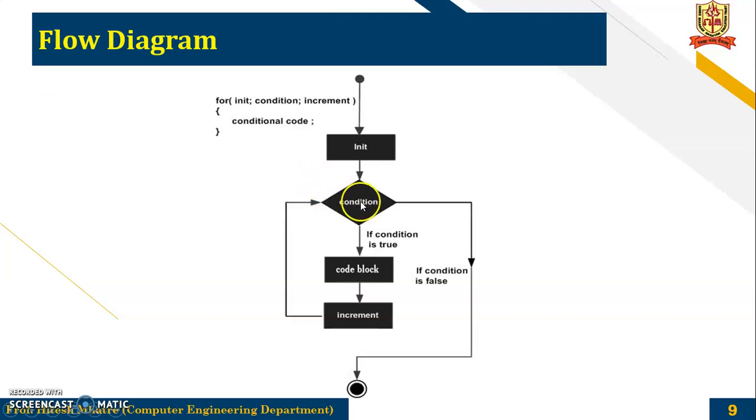Again the flow: initialization, check the condition, and if it is true, execute the code block, increment, go back and check the condition again. If it is true, follow the same path. If the condition is false, you go outside of the loop and then end.